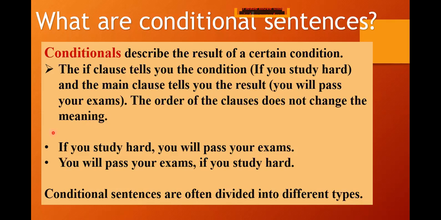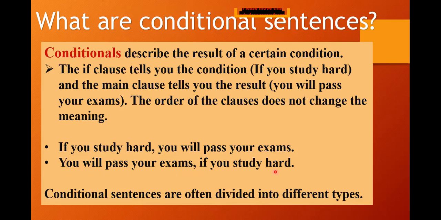Like, look at this example here. If you study hard, you will pass your exams. This is my condition, that is the if, and this is the result, okay? There is a condition and there is a result here. But the other way around, I'm putting the result first and then the condition is following. How? You will pass your exams, comma, if you study hard.